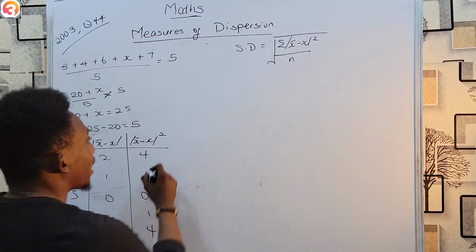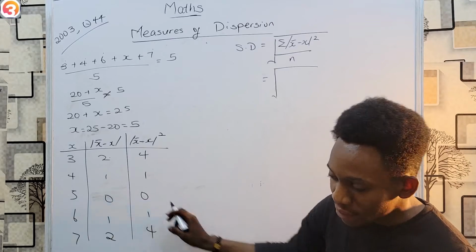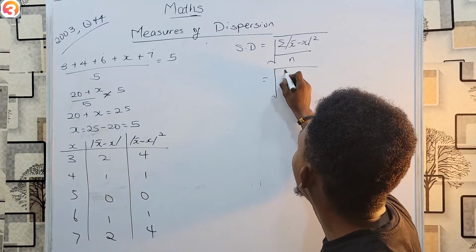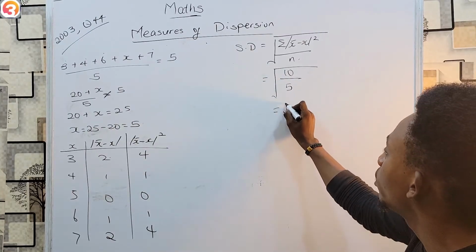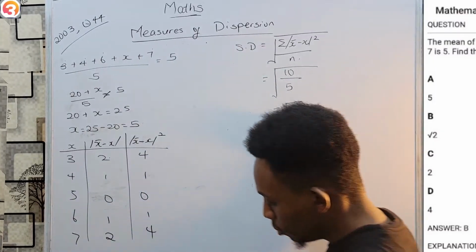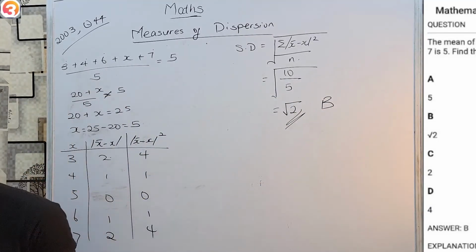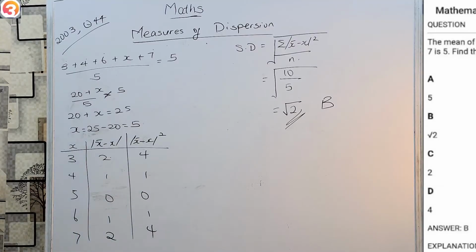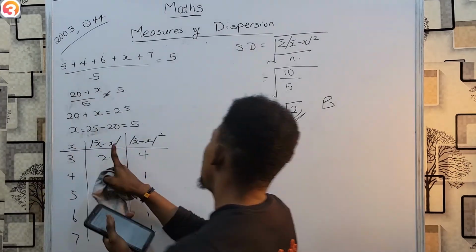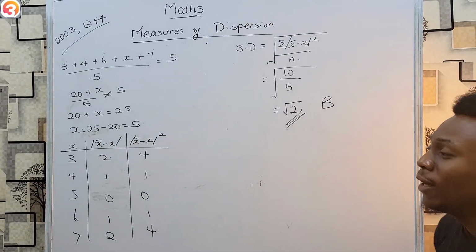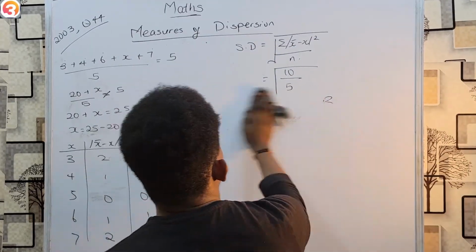And of course, now I can add them together, and my standard deviation must be 4 plus 1 is 5, plus 1 plus 4 is 10, over how many values? 5. That's 10 over 5, which is 2, which I can leave like that because that is option B. So you see how easy this is. I recommend that if you have to solve for mean deviation or standard deviation, you put them in a table like this because it's much easier than trying to do them one by one. You might easily make mistakes. With the table, you are less likely to.